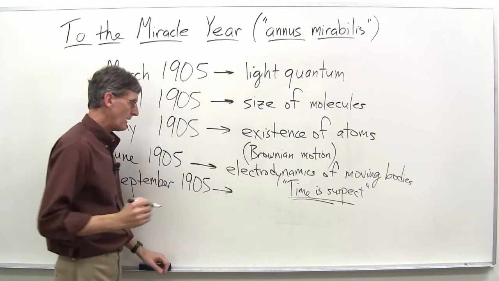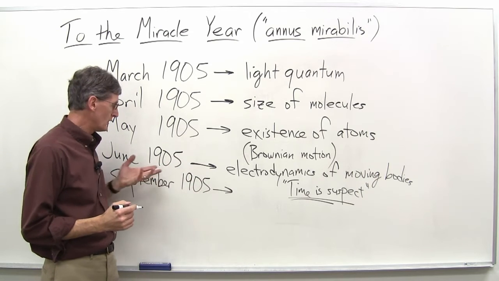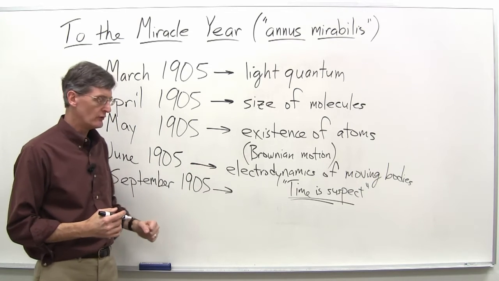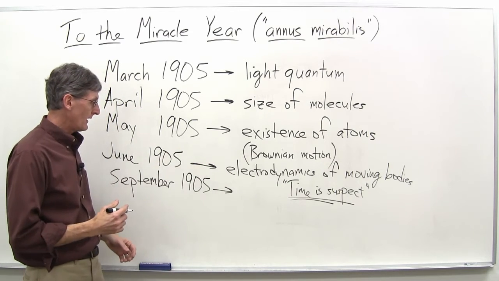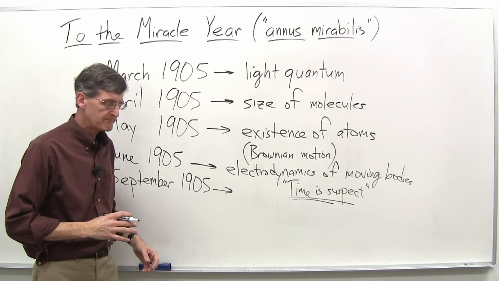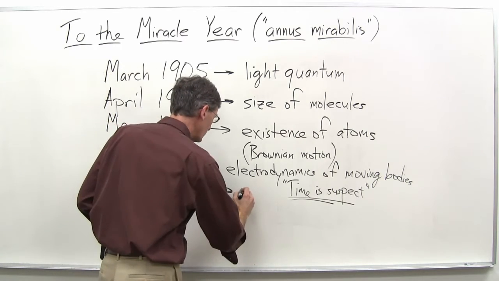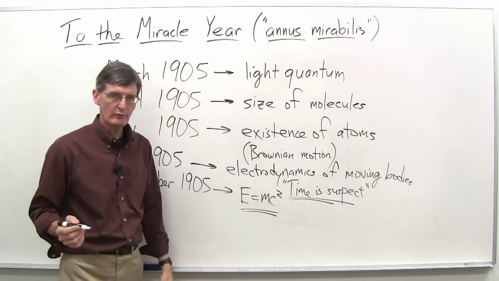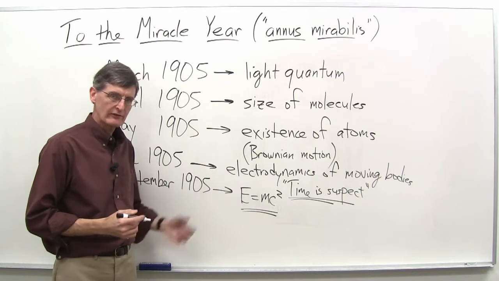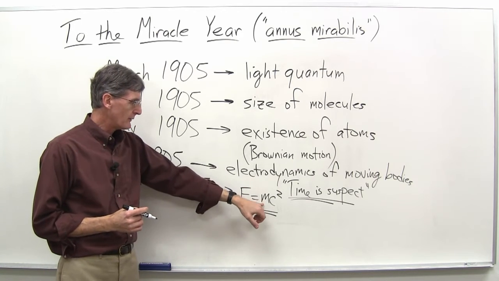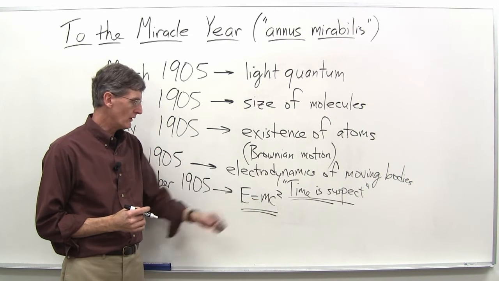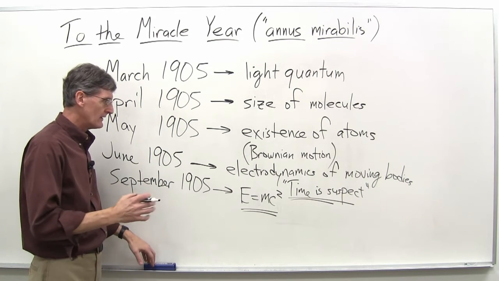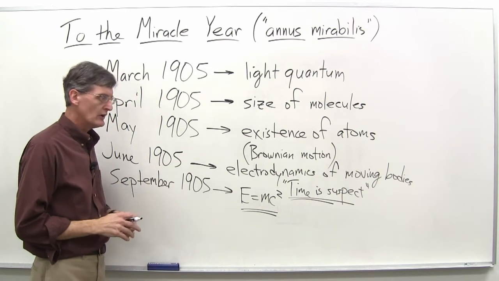1905. And essentially this is an addendum, a coda, to the June 1905 paper. He says, I've been thinking more about that paper I wrote a few months back, and there are some interesting implications of that. And essentially, the key one is E equals mc squared. Einstein didn't quite write it like that, but that's essentially what it is. Energy equals mass times the speed of light squared. Most famous equation, certainly in the world, and really just sort of a tacked-on paper to an earlier paper.